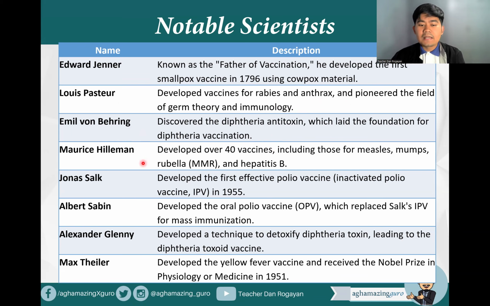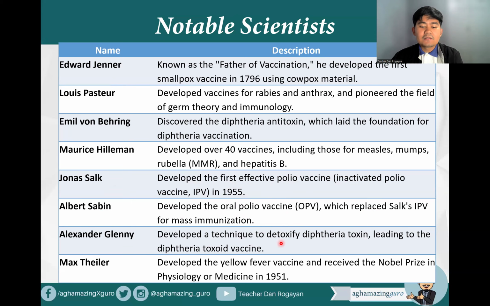Maurice Hilleman developed over 40 vaccines, including those for measles, mumps, rubella, and hepatitis B. So, so many, no? Okay? Jonas Salk developed the first effective polio vaccine. So for the first effective polio vaccine, Jonas Salk, no? The inactivated polio vaccine or IPV in 1955. Albert Sabin developed the oral polio vaccine or the OPV, which replaced Salk's IPV for mass immunization.